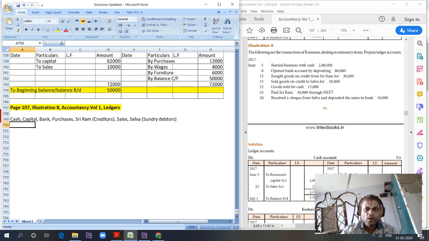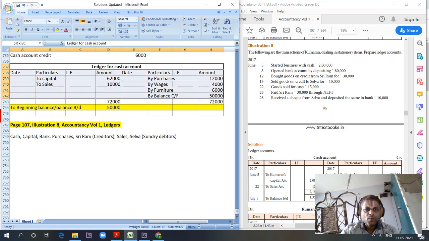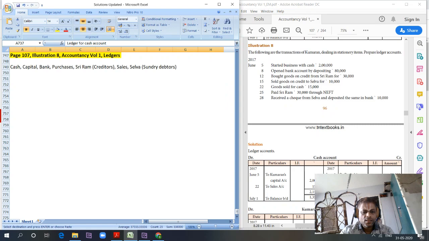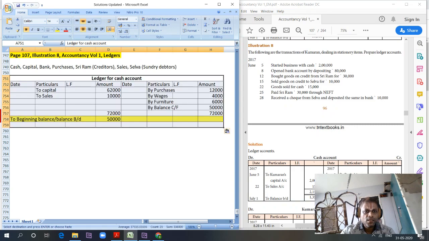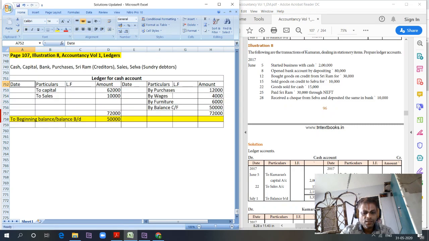As usual, I'm copying the format from the previous sum so that we have the format in place. My first preference always will be not to prepare the cash and bank account first, but to prepare the other accounts, so that we can be clear on what are the accounts that should come into cash and bank. Let's try it out.